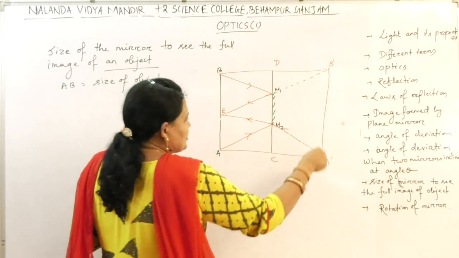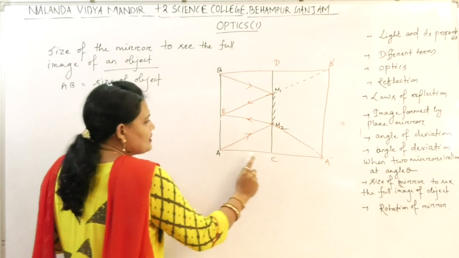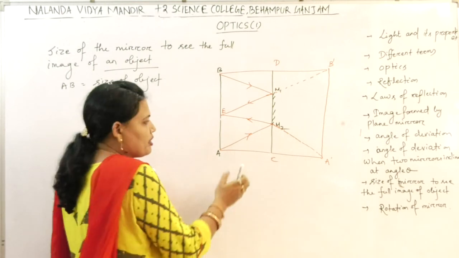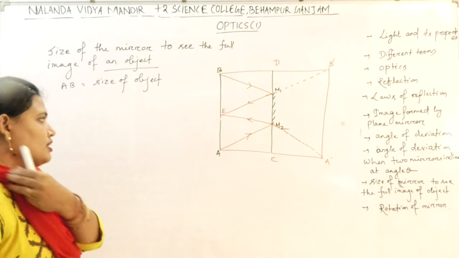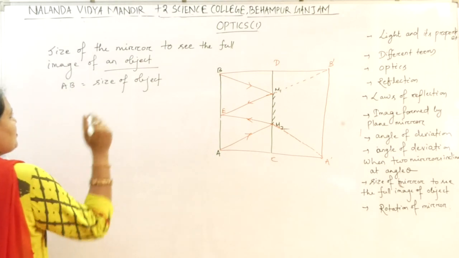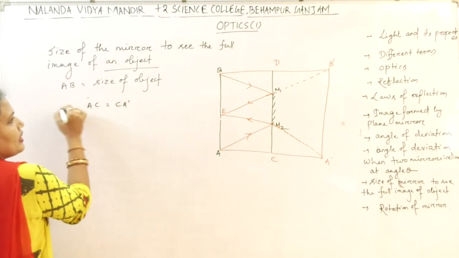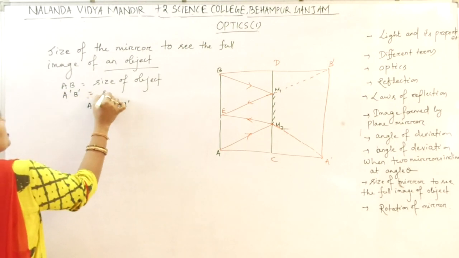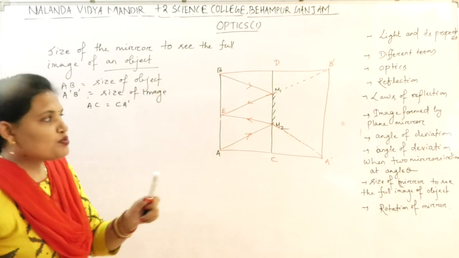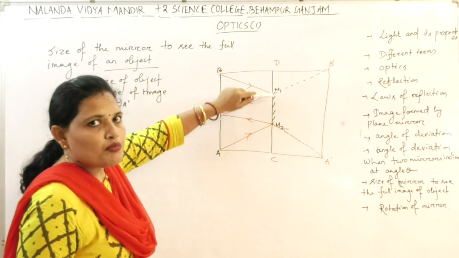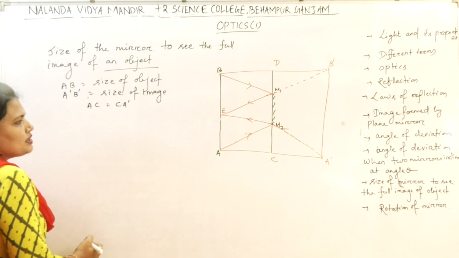AB equal to A dash B dash, because size of object is equal to size of image, and AC equal to CA dash, because the object distance is equal to image distance. We have already derived it. Write down here, A dash B dash equal to size of image. What is our target? Our target is to find the size of M1, M2.